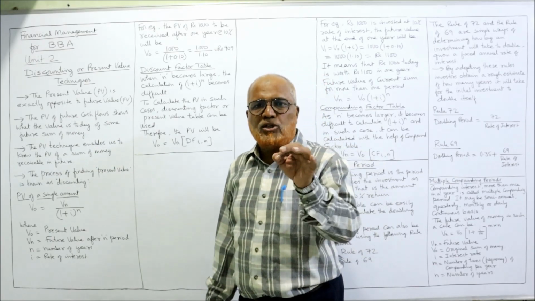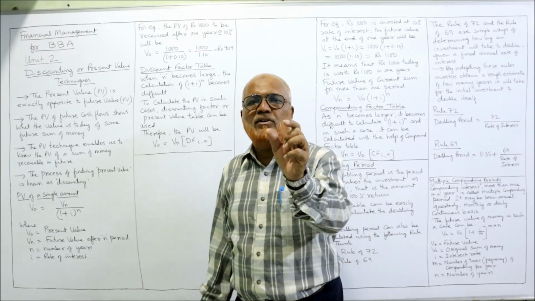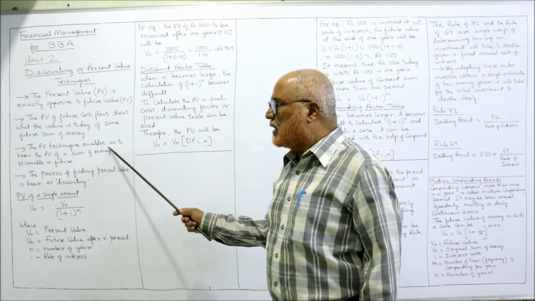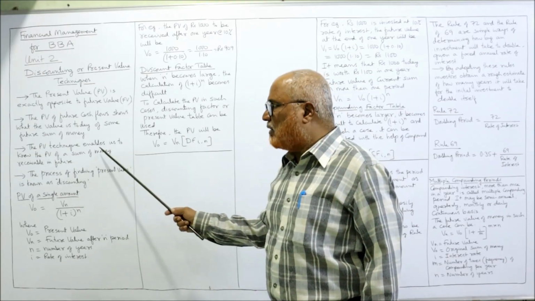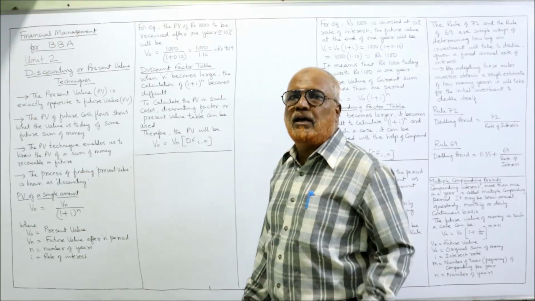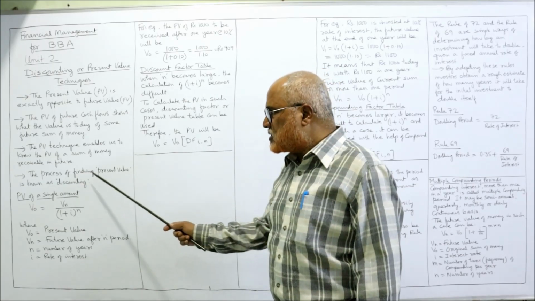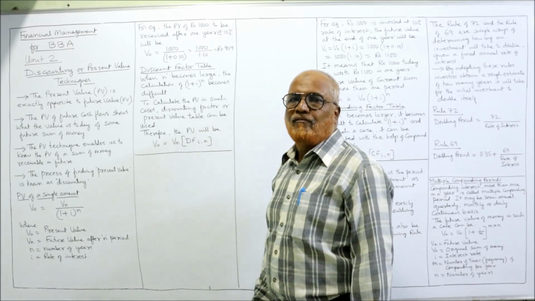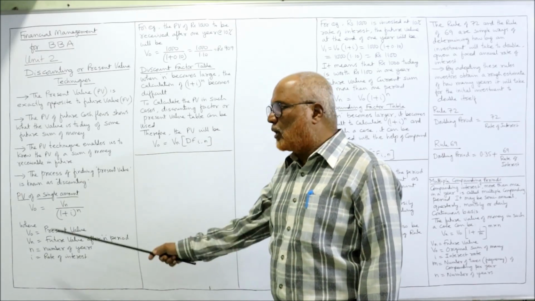What is the value today of a sum of money which is receivable in future? Now, the present value technique enables us to know the present value of a sum of money receivable in future. The process of finding out the present value is called discounting.